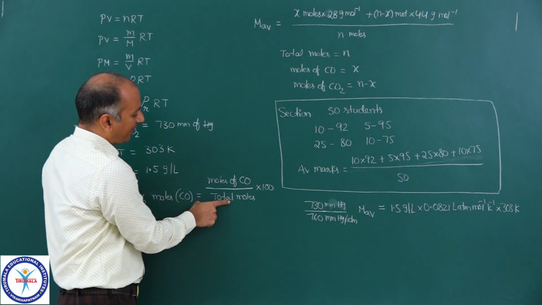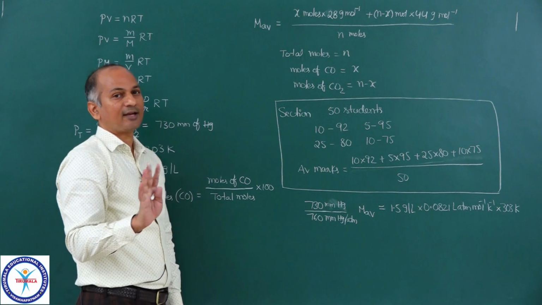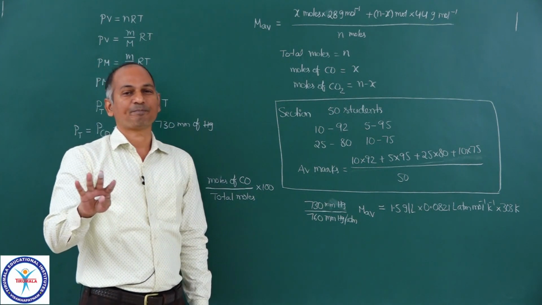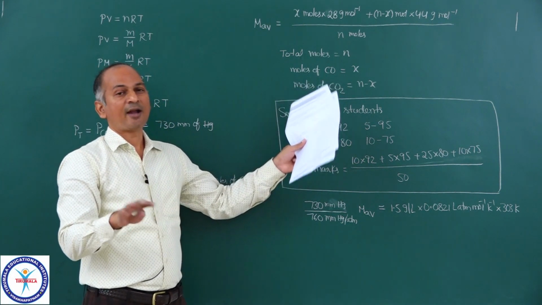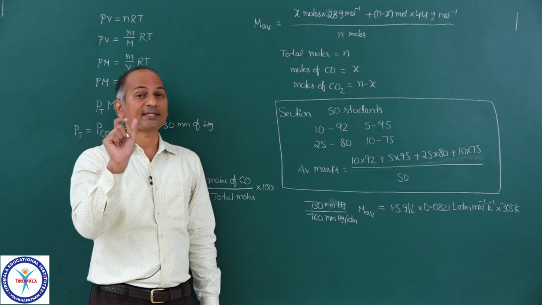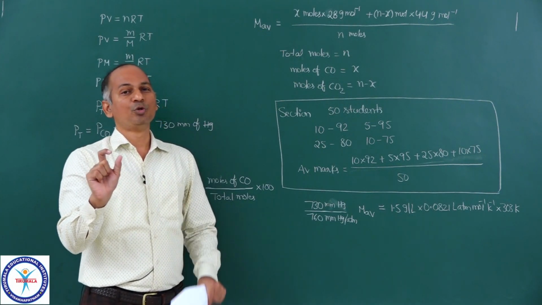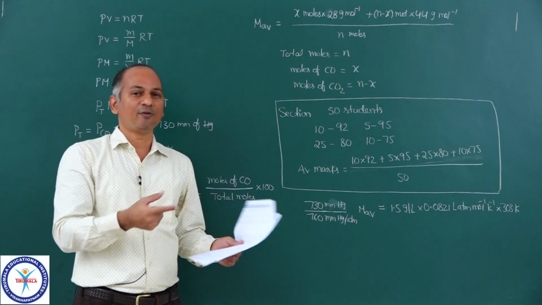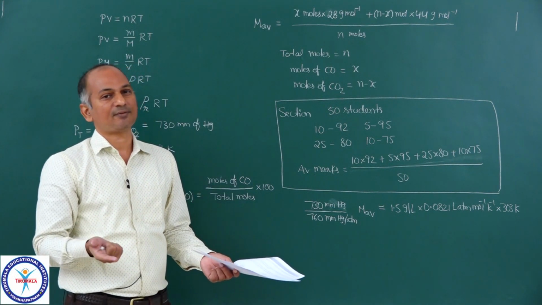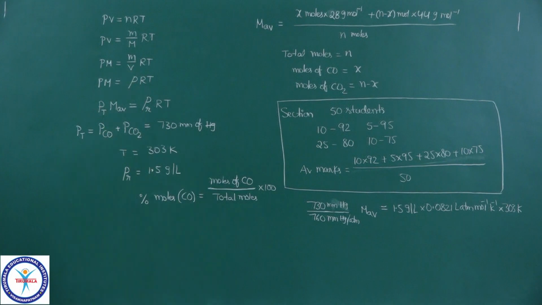And in M average we have X and N, and finally the mole percentage of CO will be X upon N into 100. We need not calculate the X separately. In fact, we cannot do that actually. And we don't want N separately, we want X upon N. You multiply X upon N with 100, you will get the answer, that is the mole percentage of carbon monoxide.